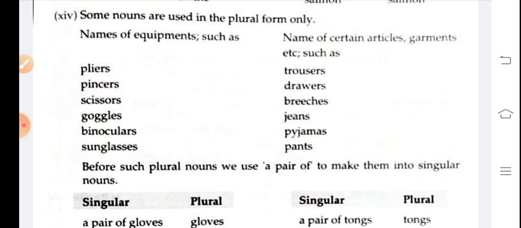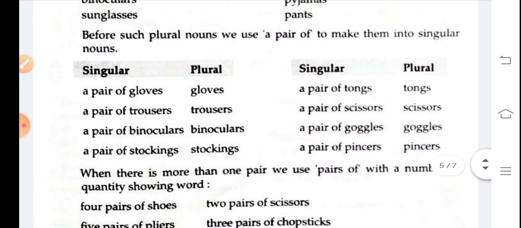Names of certain articles, garments, etc., such as trousers, drawers, breeches, jeans, pajamas, pants. So both have two pairs. When we wear jeans, it doesn't come single. Okay, so jeans have two pairs or two legs.